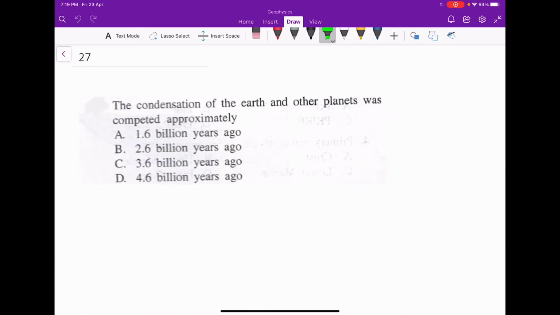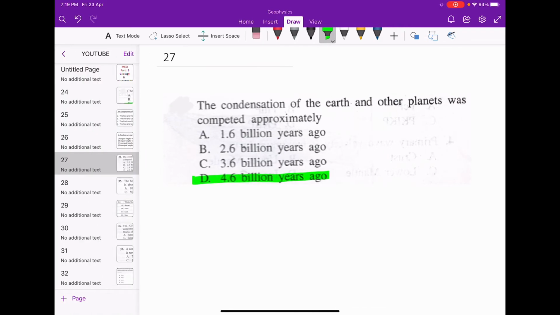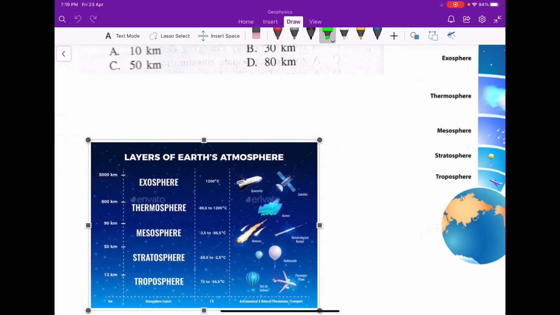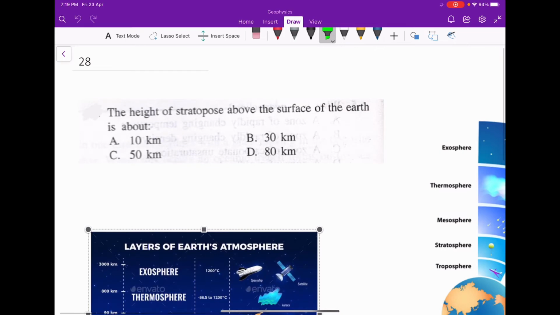Next is: the condensation of the earth and other planets was completed approximately. So the value will be 4.6 billion years ago. Next is the height of the stratosphere above the surface of the earth.